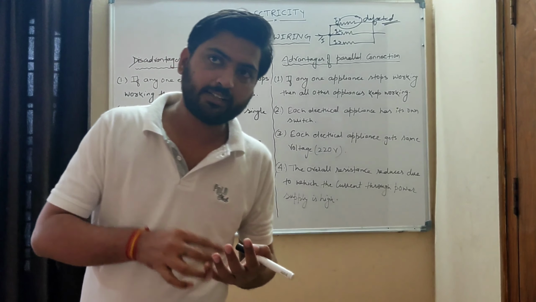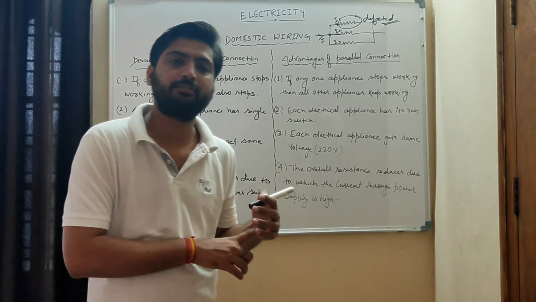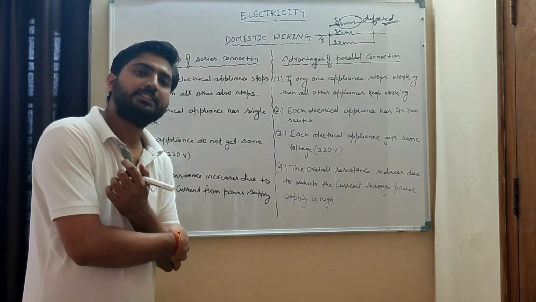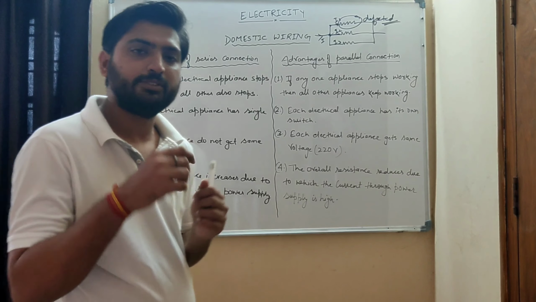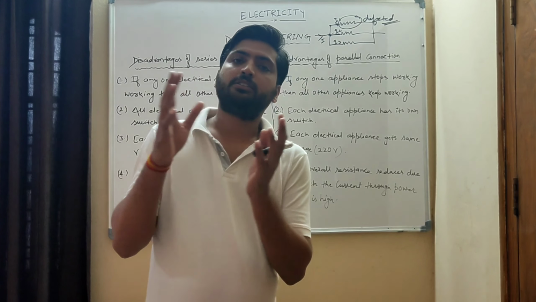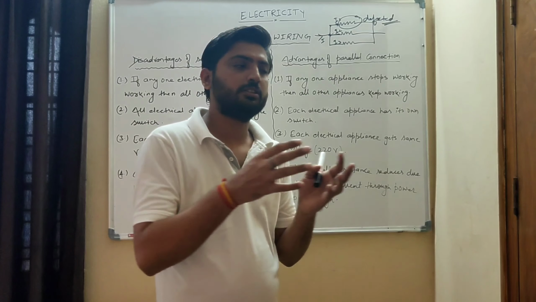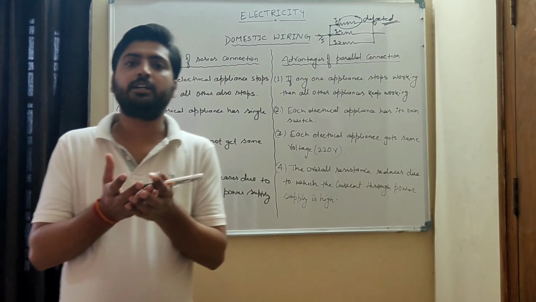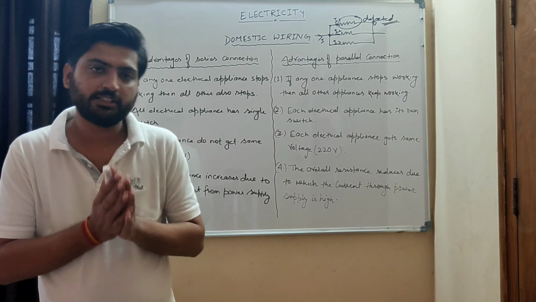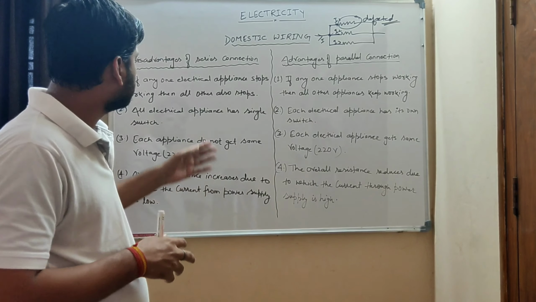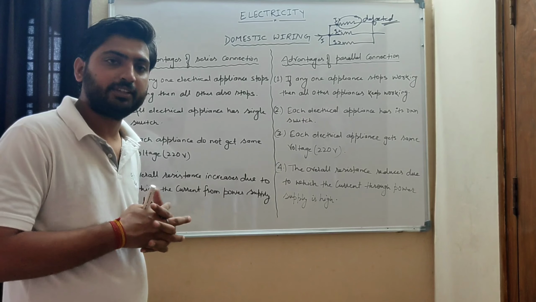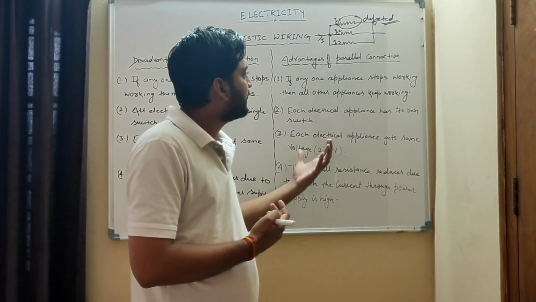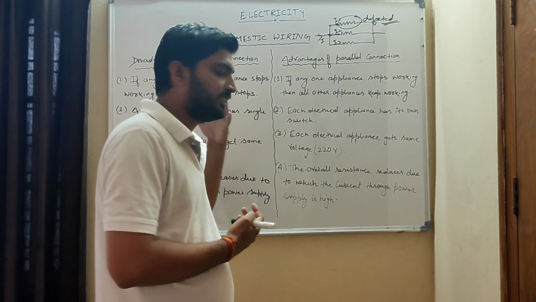If you want to switch on the fan, switch on that fan. If you want to switch on the AC, switch on that AC. But in a series connection there will be only one switch. If you switch it on, you will know your fan is working, your AC is working, your bulb is also glowing. So every electrical appliance will start working. So that is the second difference. In this respect also, parallel connection has an edge over series connection.